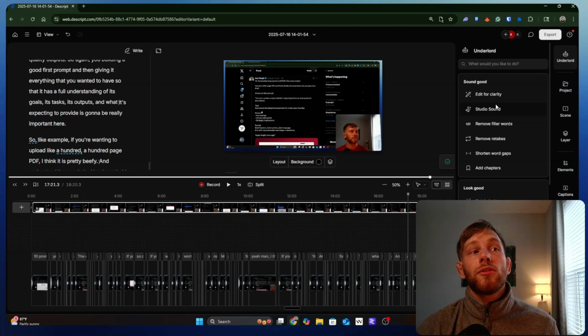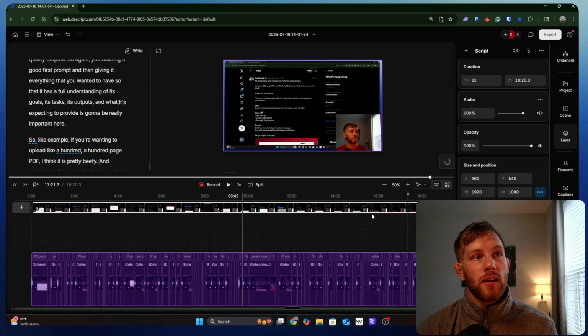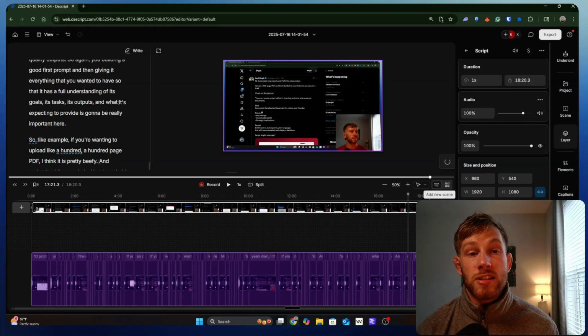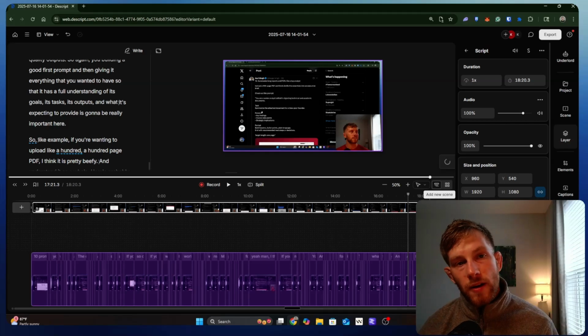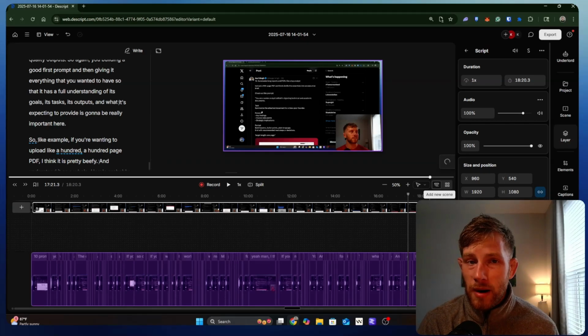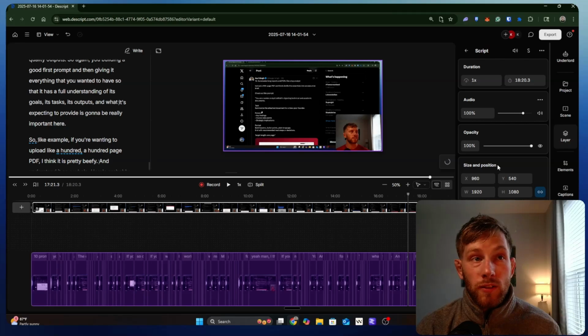Now you can also go through here and edit the sound. So it's going to automatically select everything and make adjustments to the sound, ensuring that there's a lot more consistency in your audio. This is going to be very important if you don't have a very good mic, or even if you do have a great mic, it's just going to improve the consistency and the quality of that audio. So far for me, I literally can just hit this button and it does a pretty good job.